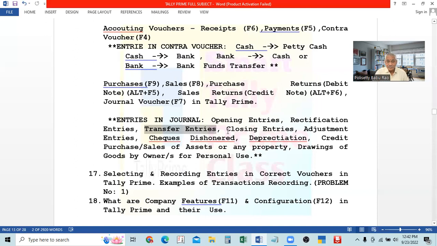Closing entries. Closing entries mean, as in manual accounting when discussing the fundamentals, at the end of the year we prepare the profit and loss account and balance sheet. How are we preparing the profit and loss account? All the nominal accounts, including purchase and sales, less returns, are entered in the profit and loss account. Actually, it is not simply entered; we have to write an entry for that.